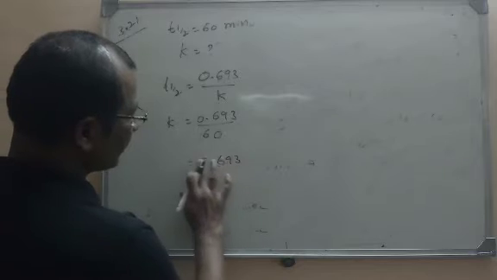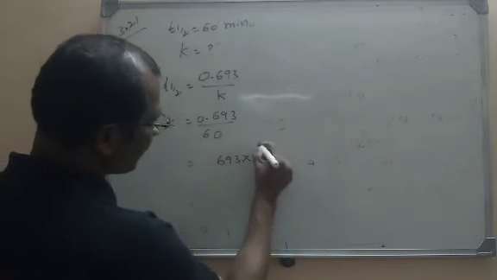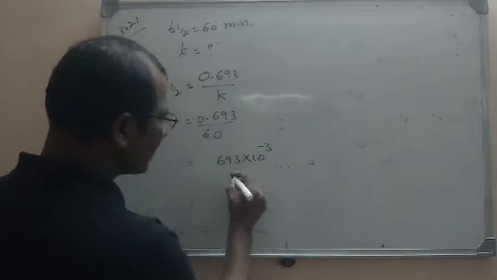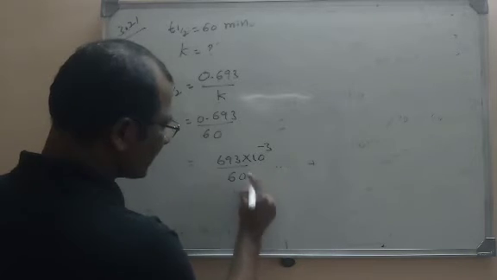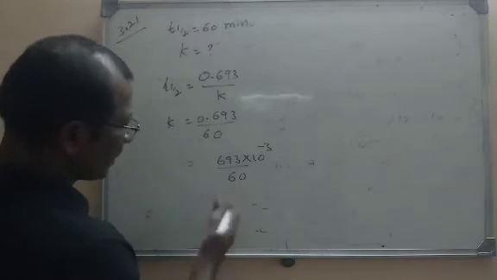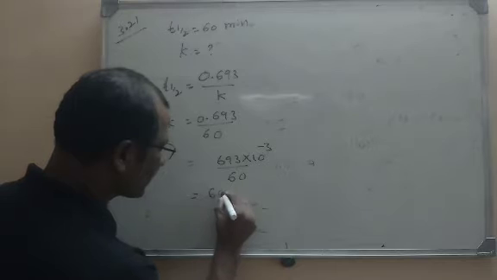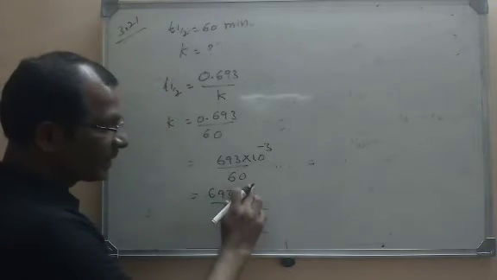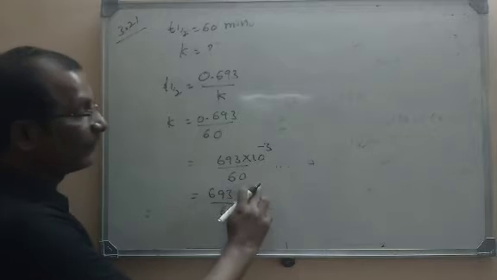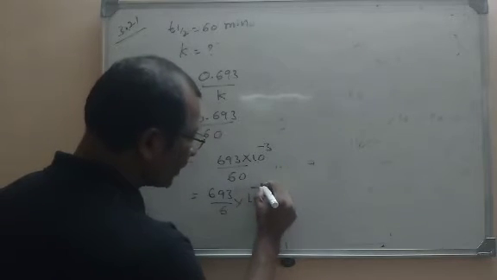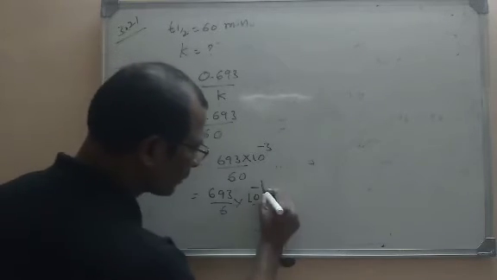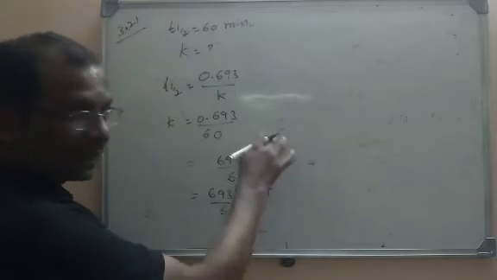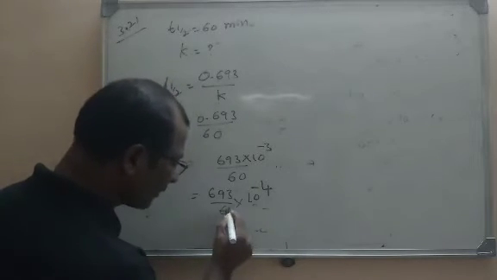Just remove the point here, it will become 693 into 10 power minus 3 by 60. Or you can change it like 693 by 6 into 10. If this 10 goes to the numerator, it will become 10 power minus 4.